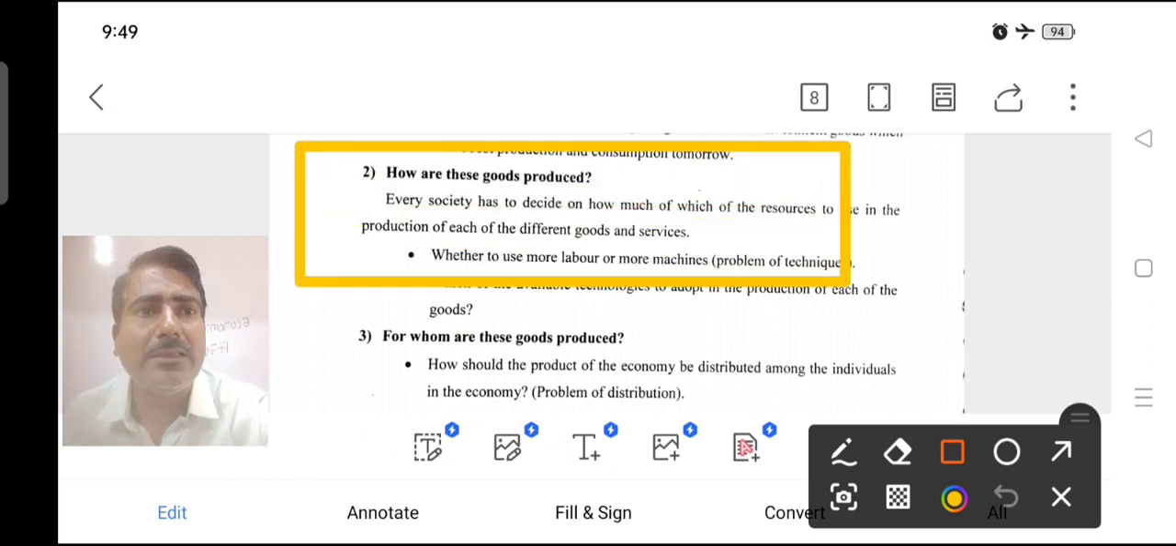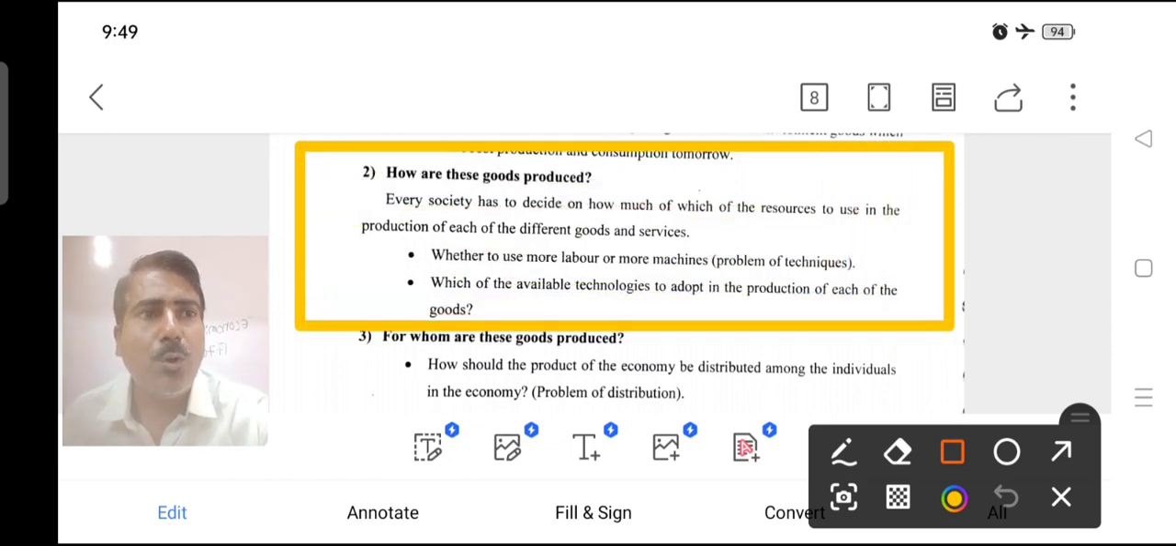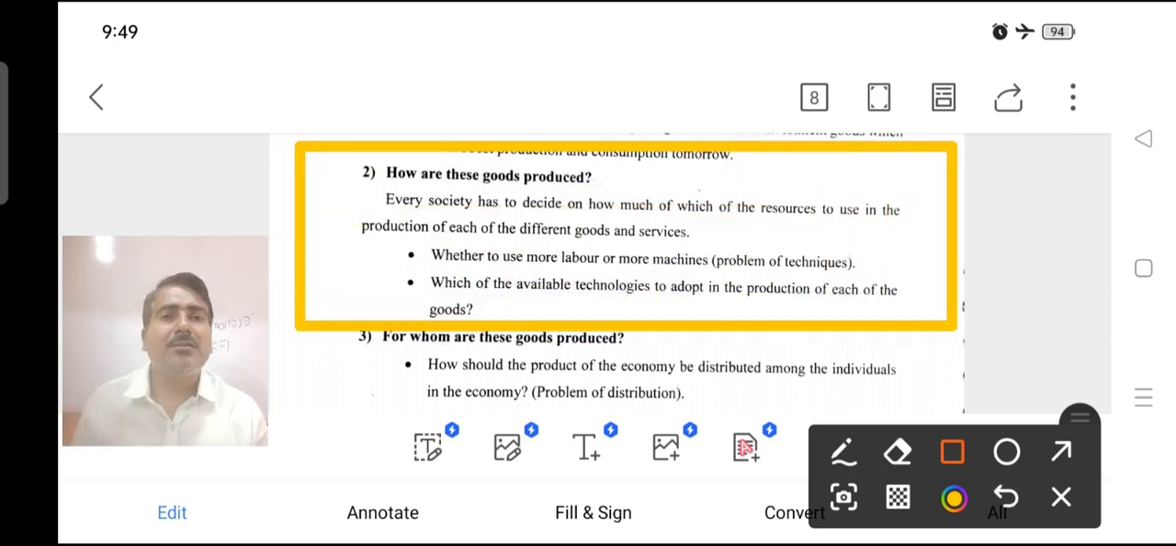So how are these goods produced? How means which technology or techniques will be used at the time of production.